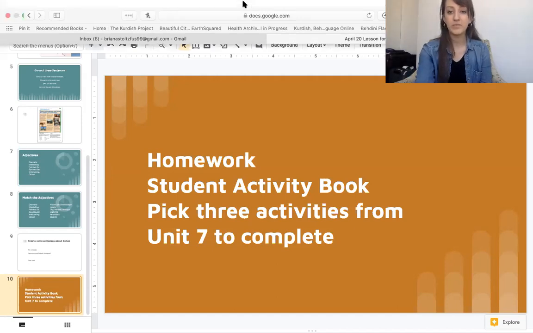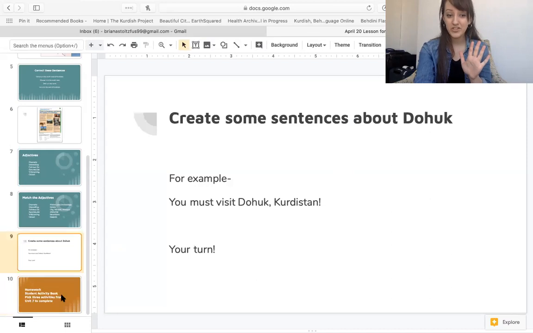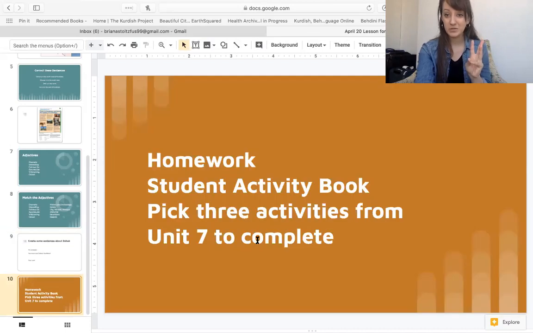Okay, so one more time. Create 5 sentences about Duhok. Choose 3 activities from the Unit 7 student activity book to complete. Send to me on WhatsApp. Work hard. This is a good time for you to be learning English and growing. I am very proud of you.